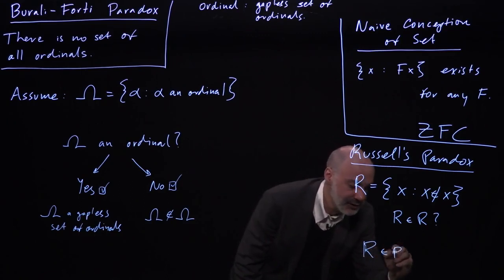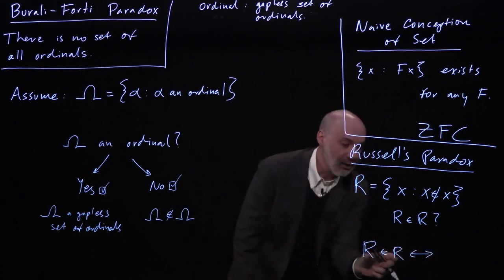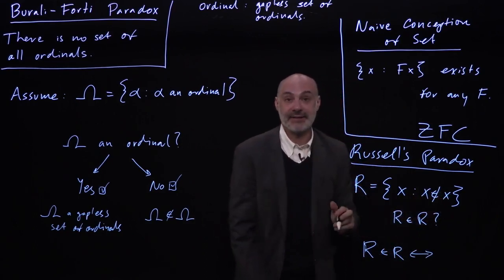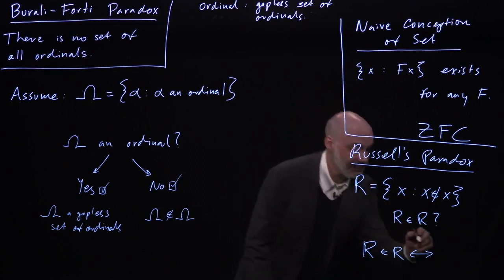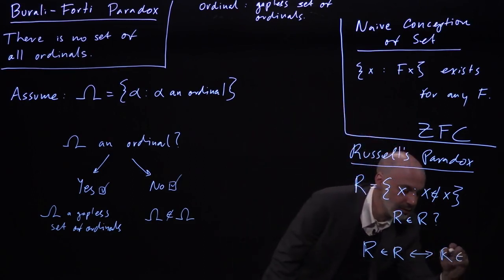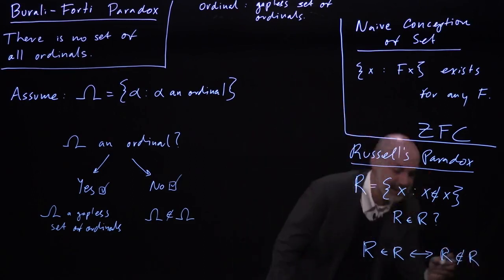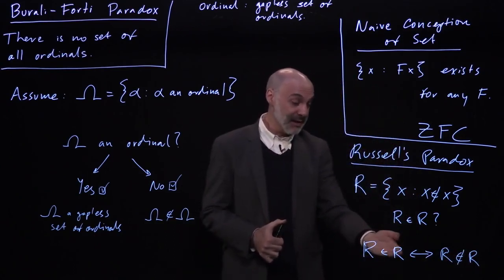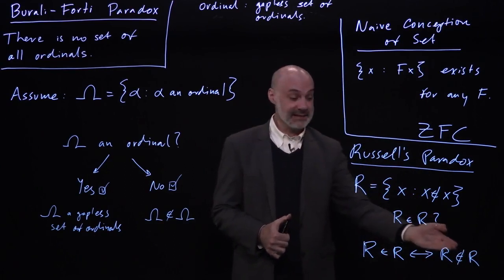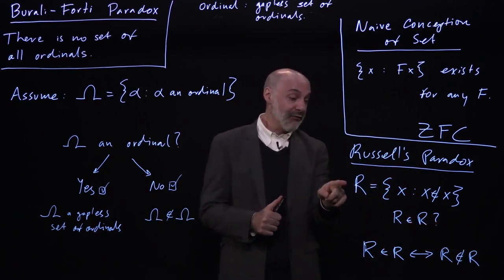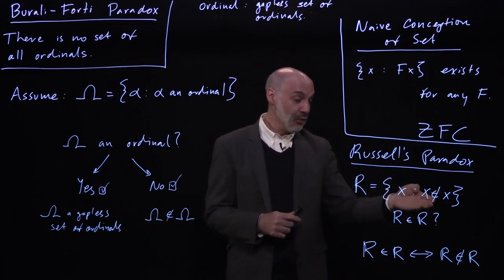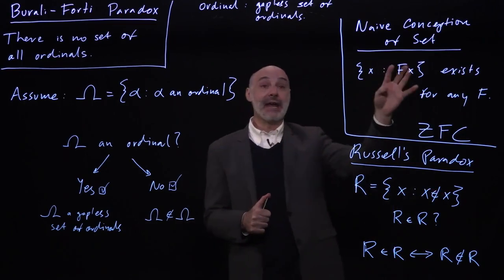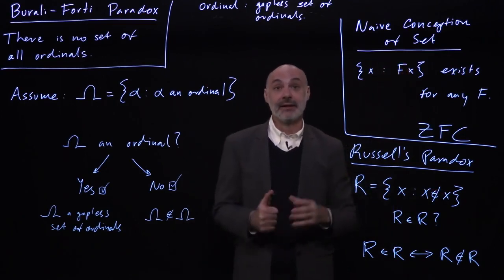So by definition, R is a member of R if it satisfies this condition, if it satisfies the condition of not being a member of itself. And that's a contradiction, because it says that R is a member of R if and only if it isn't. So from the assumption that this set exists, we could prove an absurdity. So it cannot be that this set exists. So it cannot be that the naive conception of set is correct.